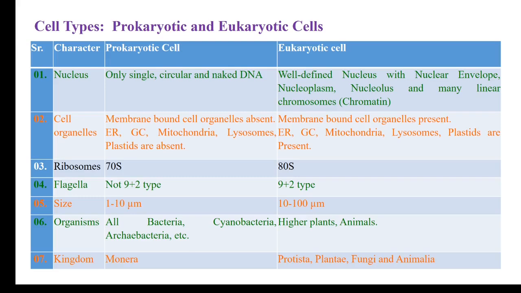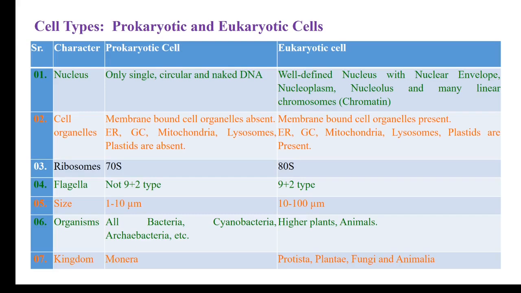Ribosomes are present in both types of cells, but the ribosomes which are present in the prokaryotic cell are 70S ribosomes, and the ribosomes which are present in eukaryotic cell are 80S ribosomes. Again, there is difference in the size. The prokaryotic cells are 1 to 10 microns. The eukaryotic cells range from 10 to 100. Some cells are smaller than 10 microns, so the range might be told from 5 to 100 microns or micrometers.